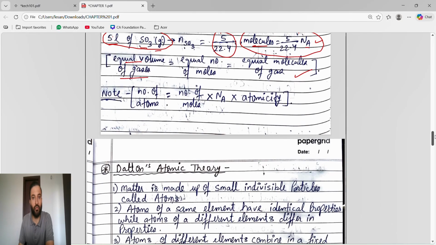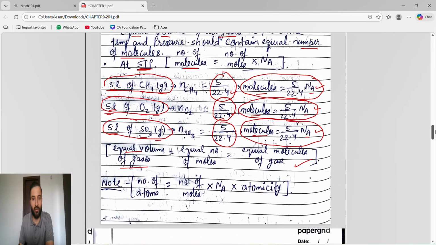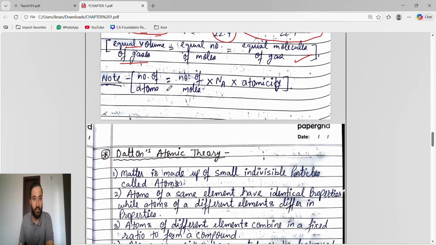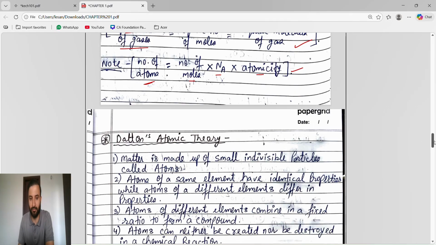So we have seen that for finding the number of molecules, the formula is number of moles into Avogadro number. Same if you have to find the number of atoms, which is very important, as it is asked in the examination. For finding the number of atoms, first we find the number of moles into Avogadro number into atomicity. We will get the number of atoms.